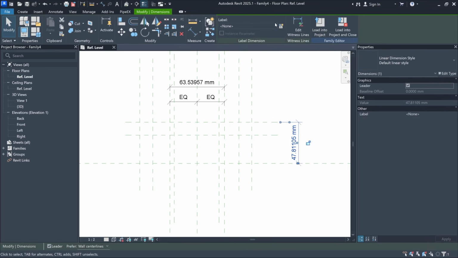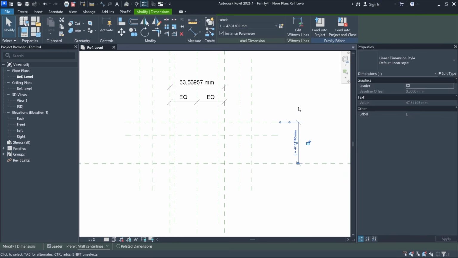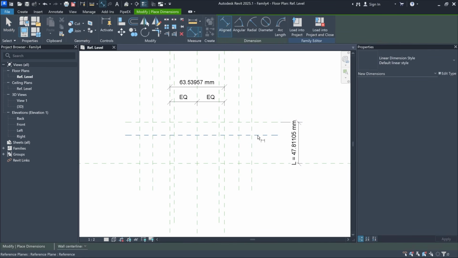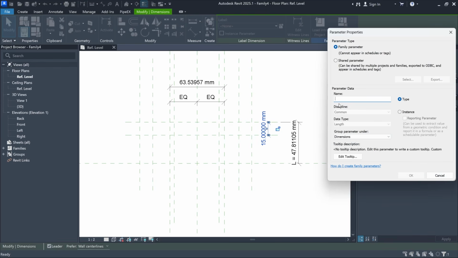For this dimension, I'll add a new parameter. We'll call it L, and I'll make it an instance parameter. And here I'll create a new dimension. And also here I will create a new label. Let's call this parameter E, and it will be the flange thickness.